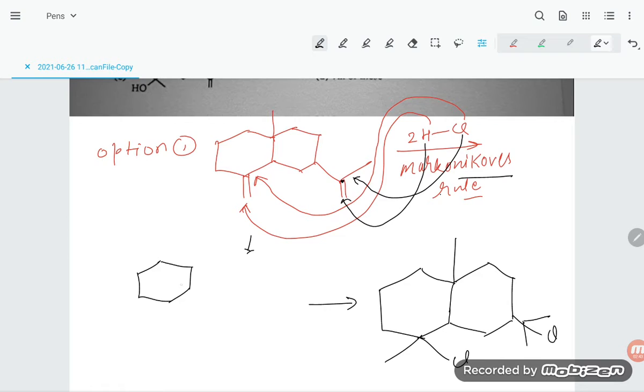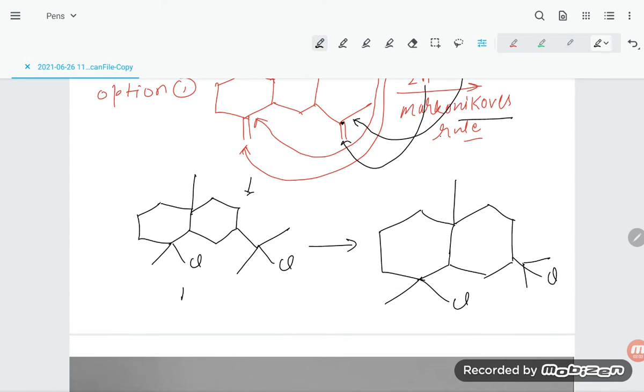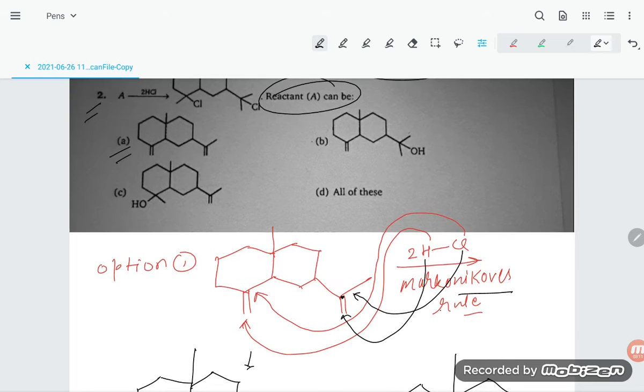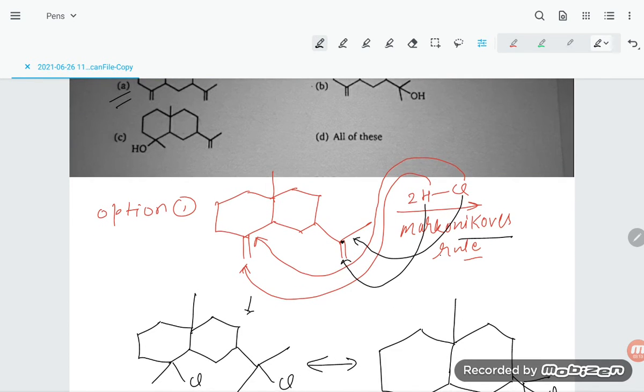So if you are adding, students, here one bond will be there, here is Cl, and now you see, this is the bond, and here is a single bond and here is Cl. So see, this is the product, students, the same product. This and this are both equivalent. So option A is the correct one. Now we are going to check option B.